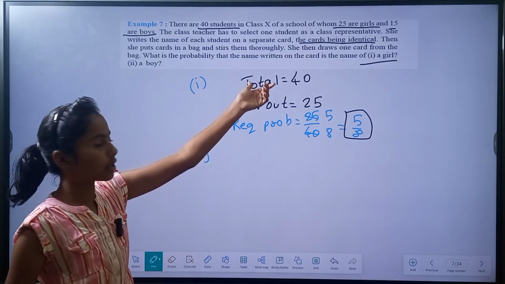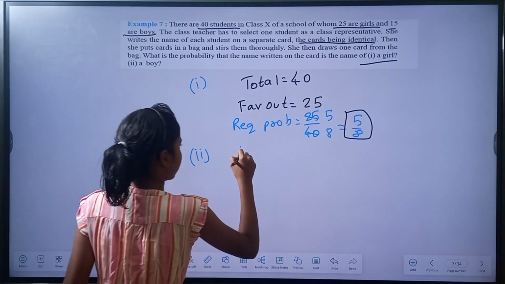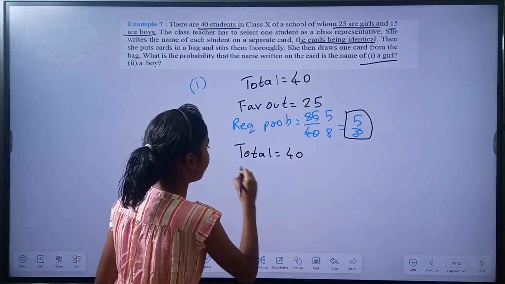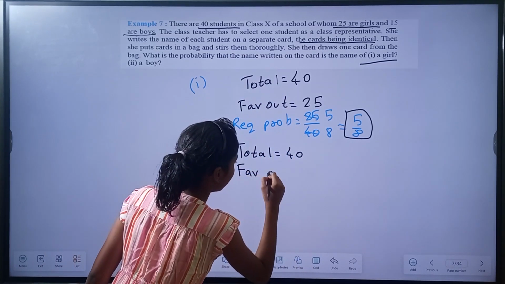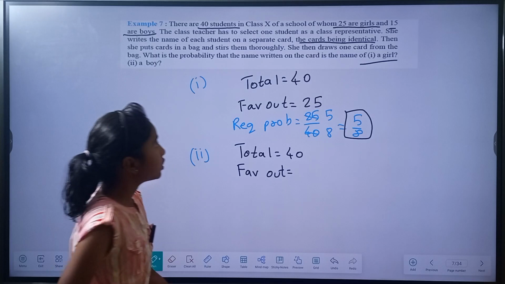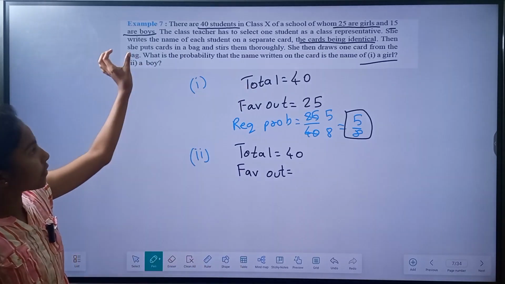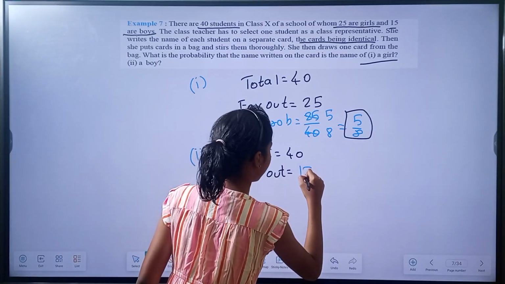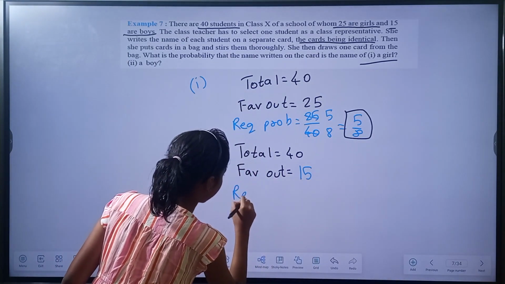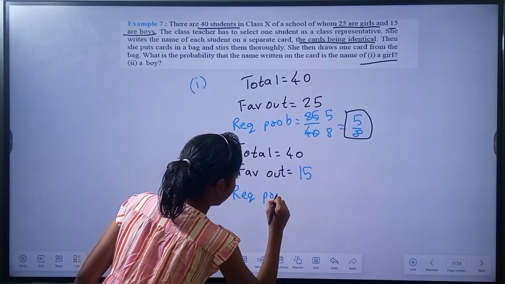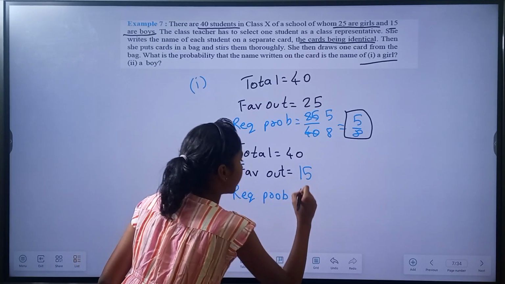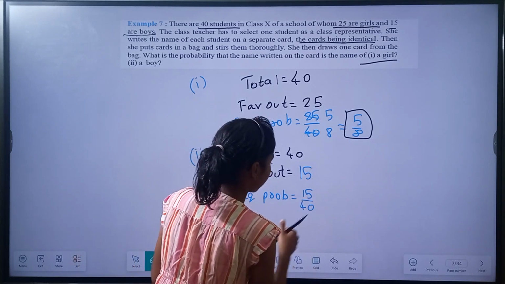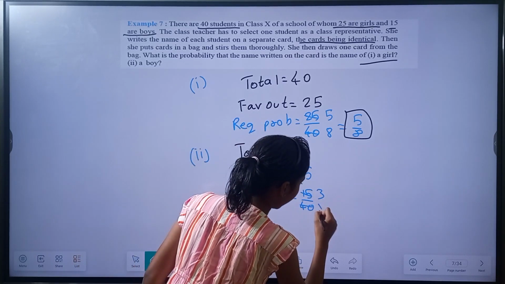So again we have total outcomes 40 ways. And favorable outcomes are of getting a boy. So we have 15 boys over here. Choosing one card of those 15 cards has 15 ways. So favorable outcomes is 15. So required probability equal to 15 by 40. By simplifying this, we can write 3 by 8.